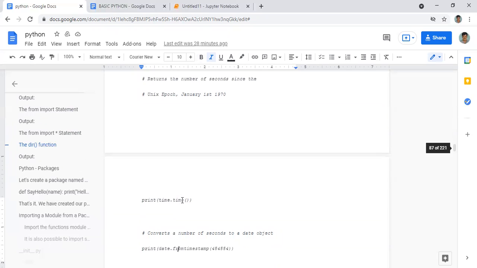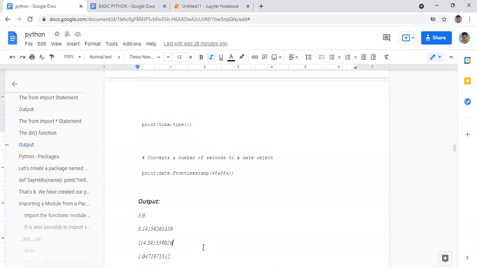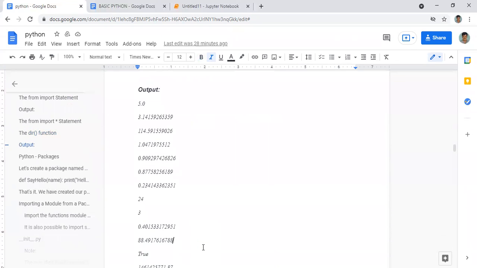Okay, now next one you can see is convert. If you want to convert a number of seconds to a date object, for that we use this command. This is a number of seconds. If you want to convert it to the date, you do this command, print timestamp. Okay, now we will do all this in the Python notebook later.